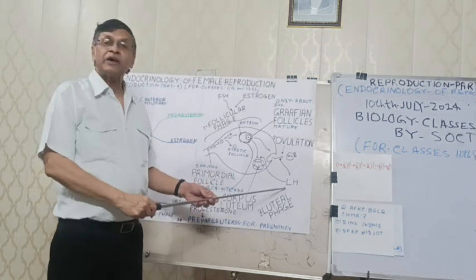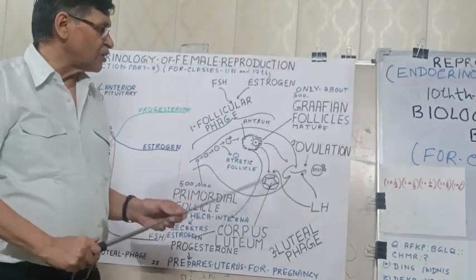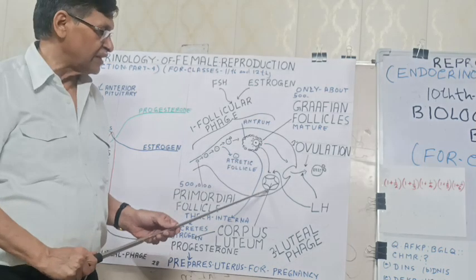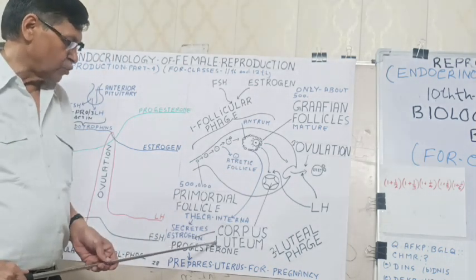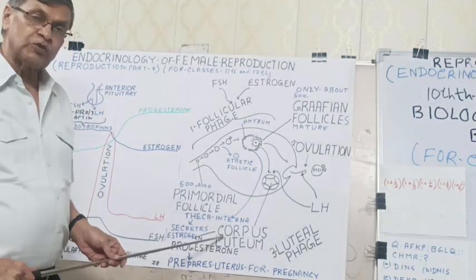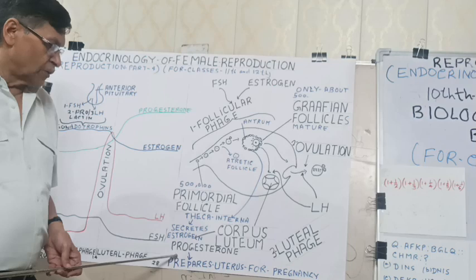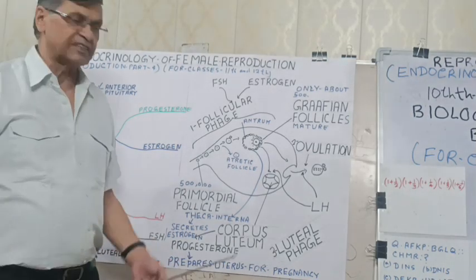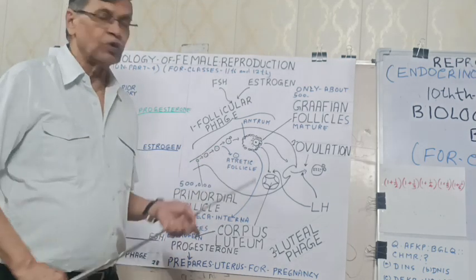Now, LH performs one more function. After ovulation, it converts the remaining cells of the mature Graafian follicle into a yellow colored endocrine gland, the corpus luteum. Corpus luteum secretes progesterone hormone. Progesterone hormone prepares the uterus for pregnancy. Now, this is up to the level of the ovary.